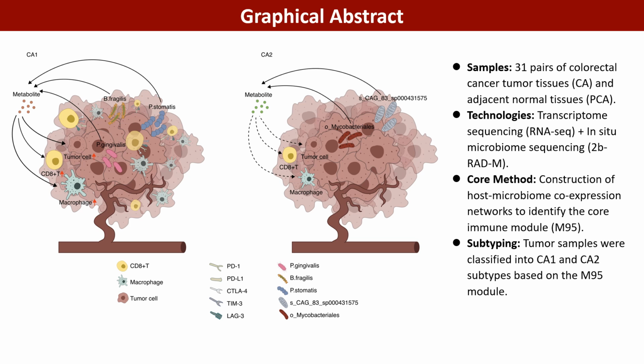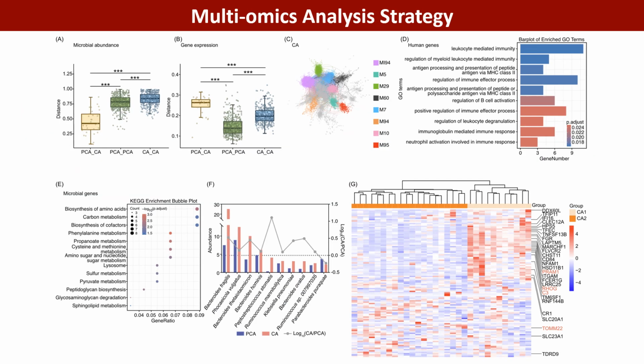To investigate the host-microbiome interaction, we collected 31 pairs of tumor and adjacent normal tissues. Notably, we used 2bRAD-M technology, a high-precision sequencing method that effectively addresses the challenge of detecting low-biomass samples, such as the in situ tumor microbiome. By integrating host gene expression and microbial functional genes, we built a co-expression network and identified a core immune-related module, the M95 module. Based on the expression profile of this module, we classified tumor samples into CA1 and CA2 categories.